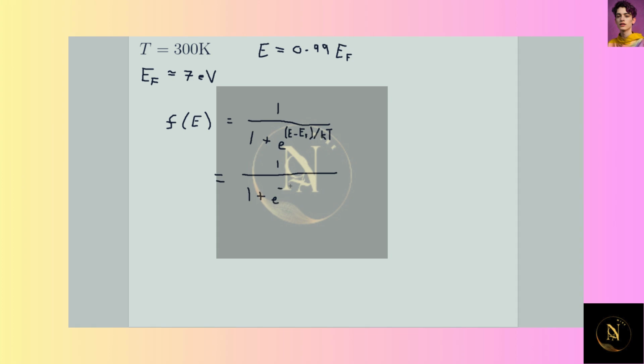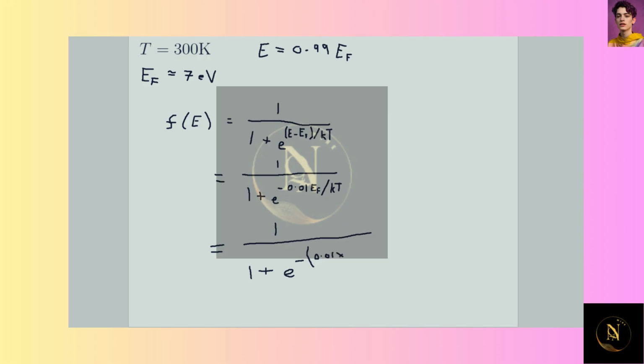So that comes out as e to the minus 0.01 E subscript F over KT. So now we can plug in some values and see that that's going to be equal to 1 over 1 plus e to the minus